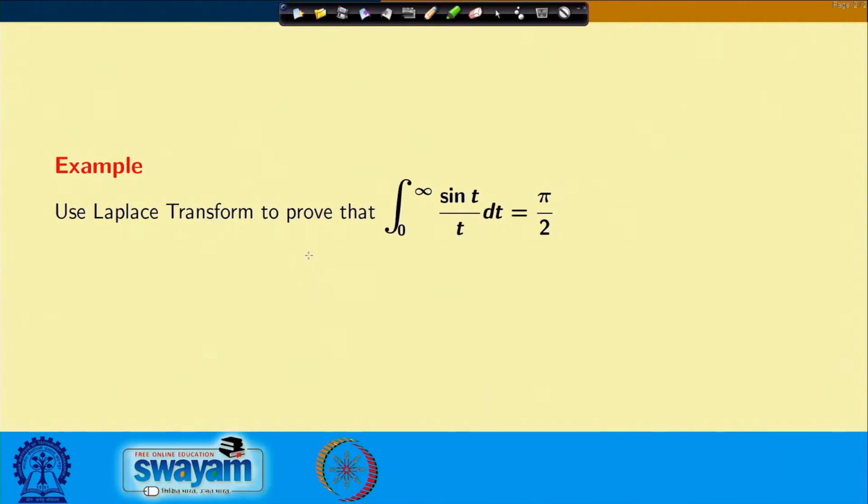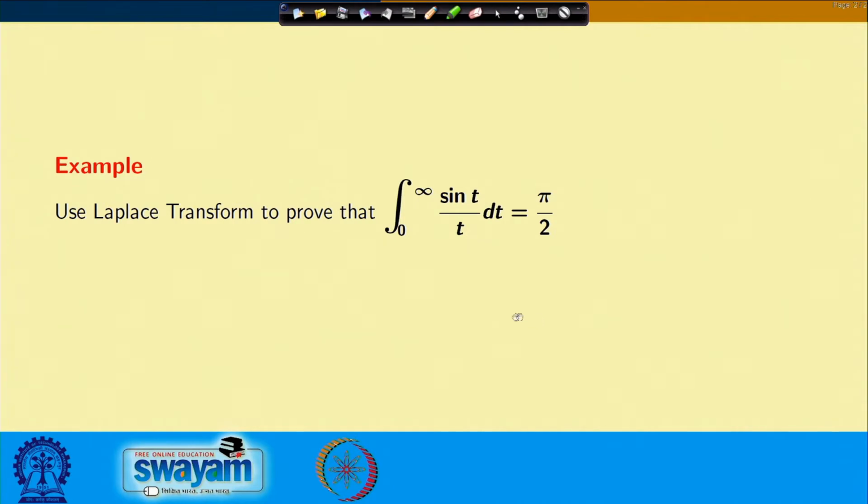Let us go through certain examples of how to use these properties to find the Laplace transform of various complicated functions. The first one is this: use Laplace transform to prove that integral 0 to infinity sin t by t dt equals pi by 2.